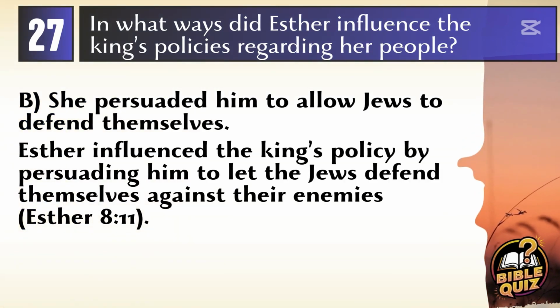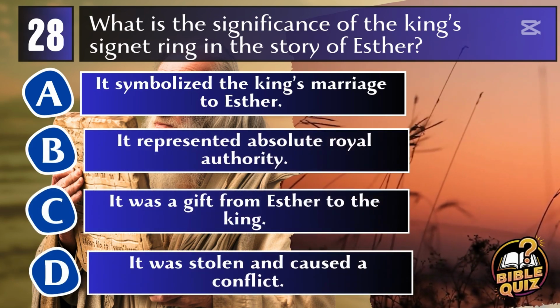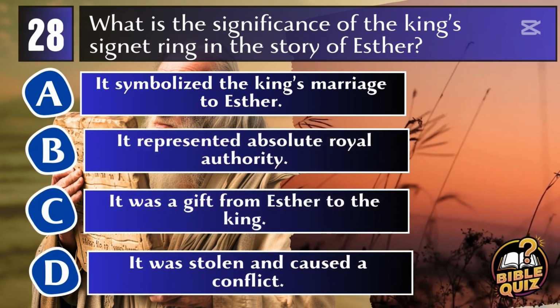Answer: B. She persuaded him to allow Jews to defend themselves. Esther significantly influenced the king's policies by persuading him to issue a decree that allowed the Jews to defend themselves against their enemies, reversing the imminent threat posed by Haman's earlier decree. Esther 8:11.